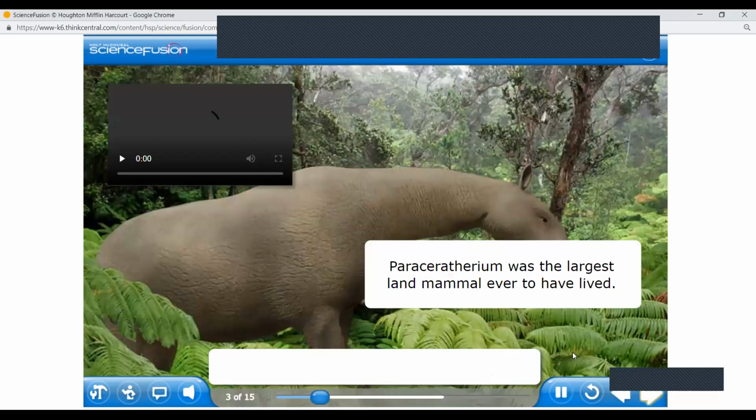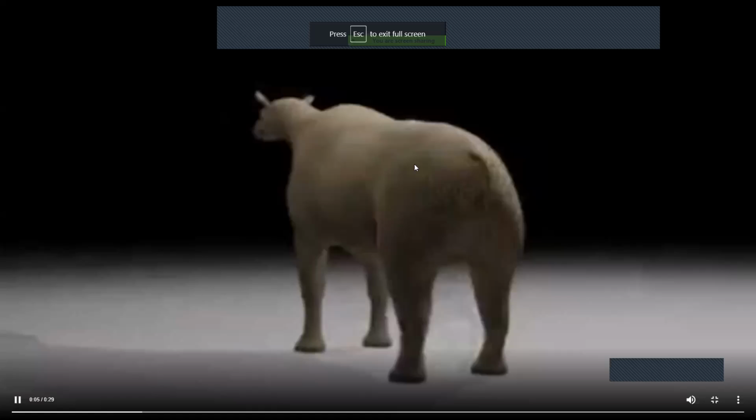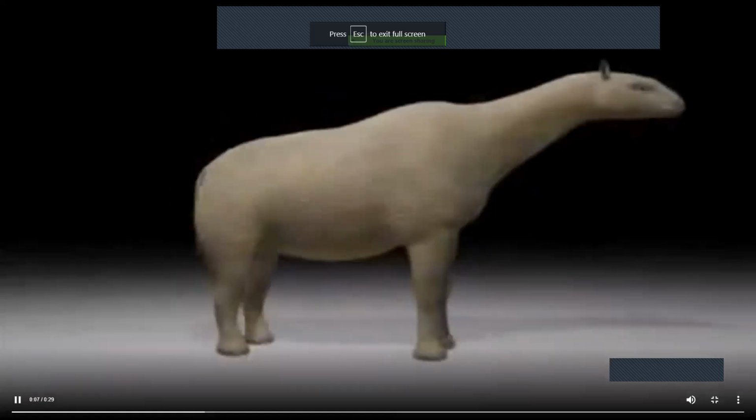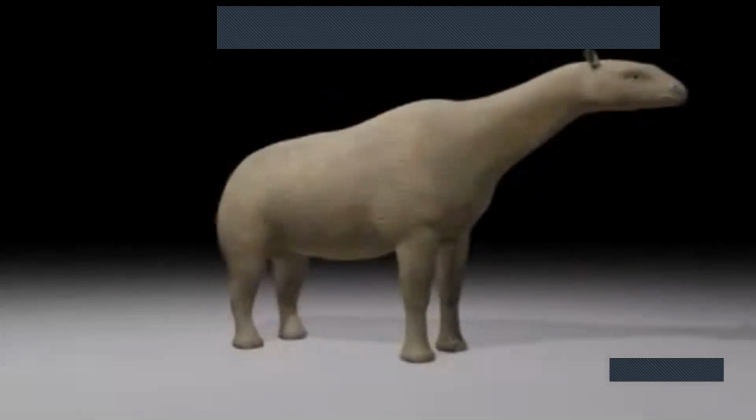Think of an animal almost as tall as a giraffe, with legs over 7 feet long. Paraceratherium was one of the largest land mammals that ever walked on Earth. Its mass was about 20,000 kilograms, almost 3 or 4 times that of an African elephant.